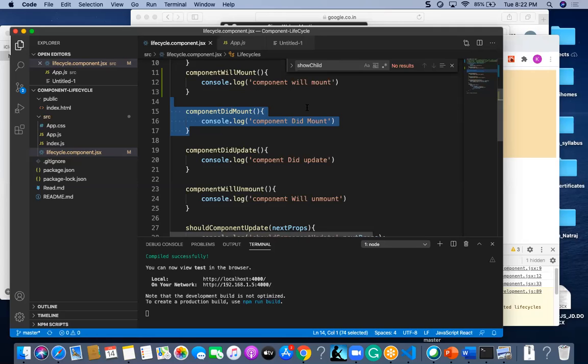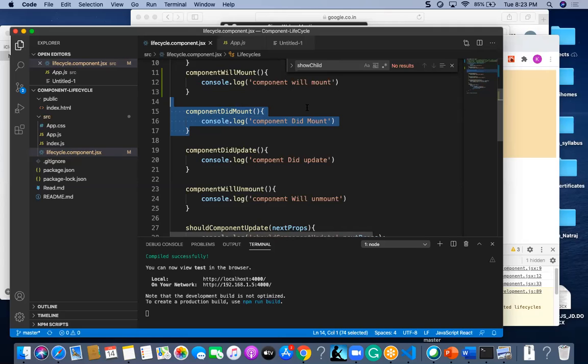But you just remember, componentDidMount is preferred for the Axios calls, like a get call or put call, in the componentDidMount phase only. Because after this only the component is available.